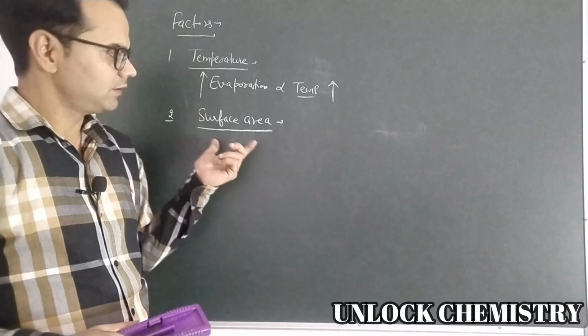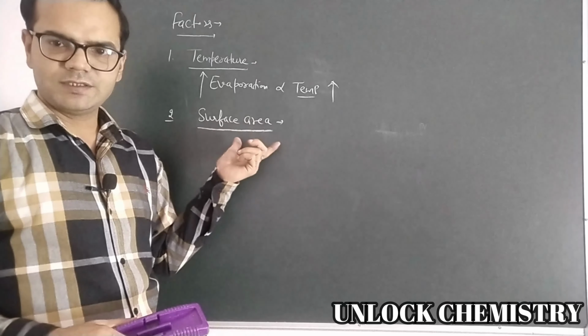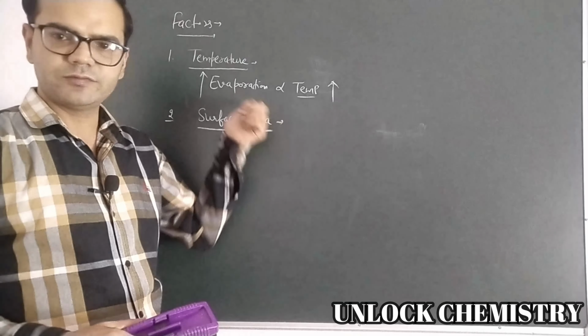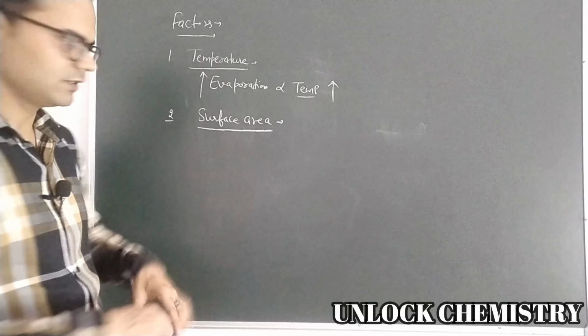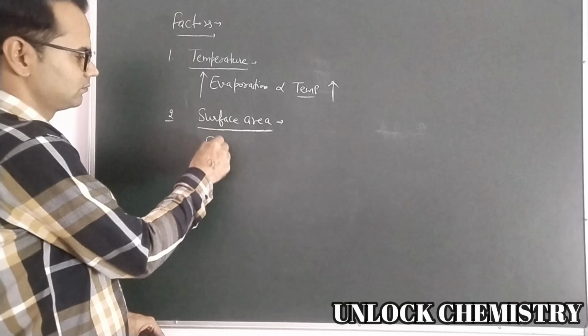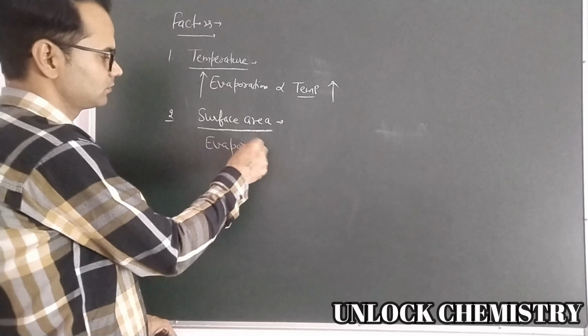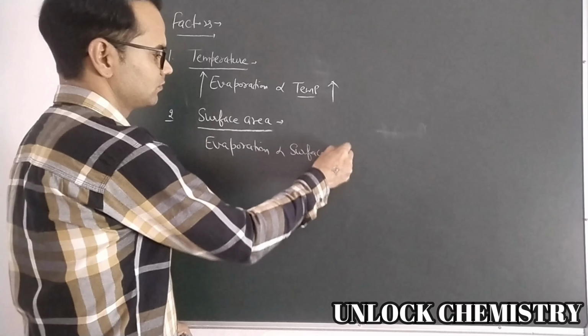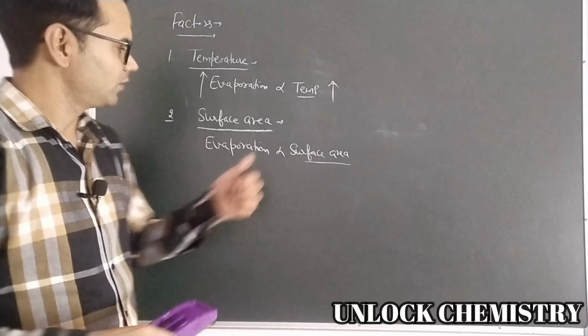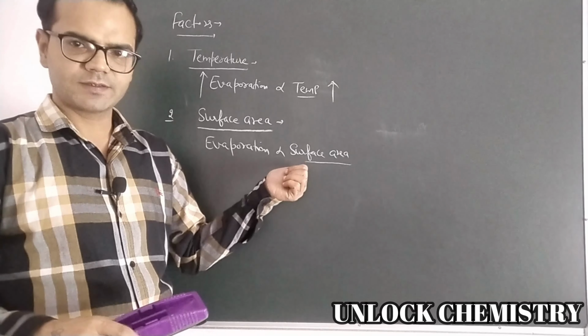So factor number 2 is surface area. Higher the surface area, greater is the extent of evaporation. So evaporation is again directly proportional to surface area.